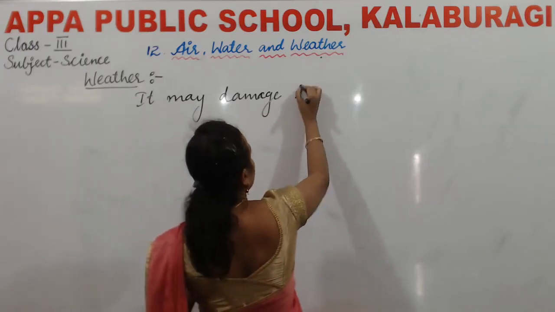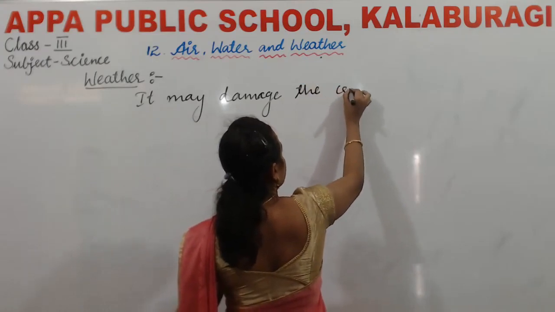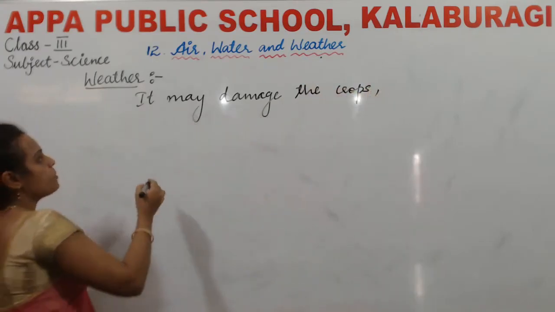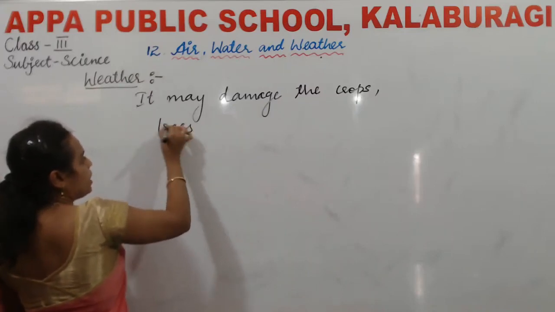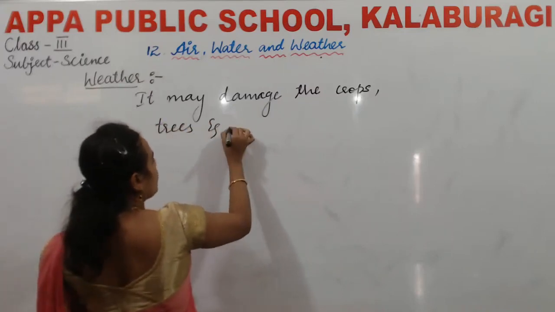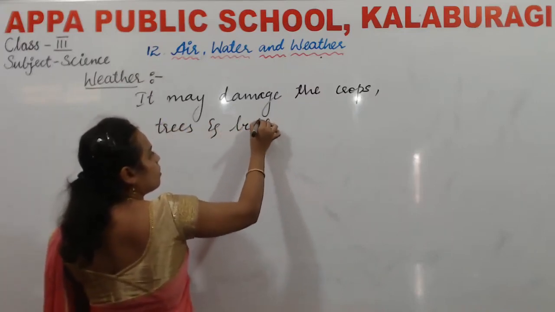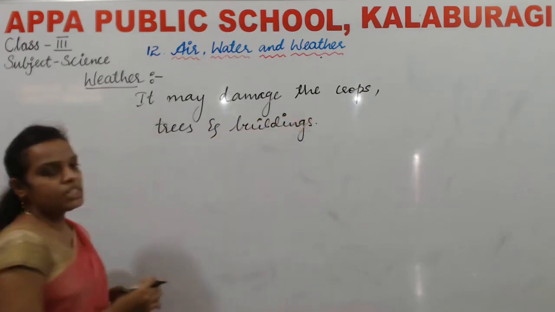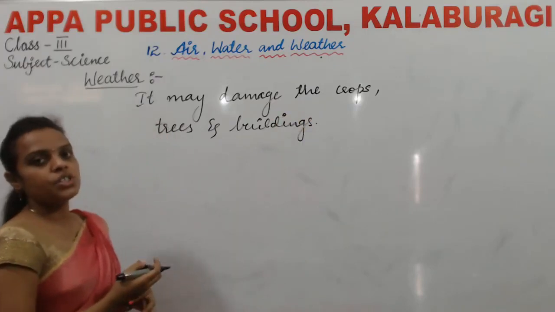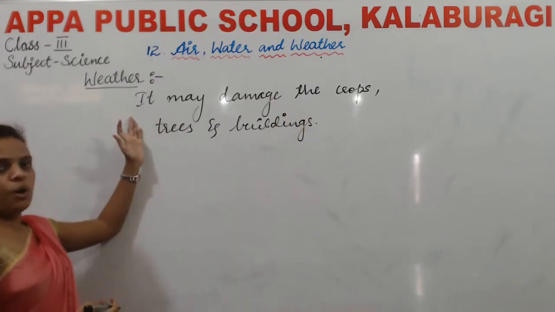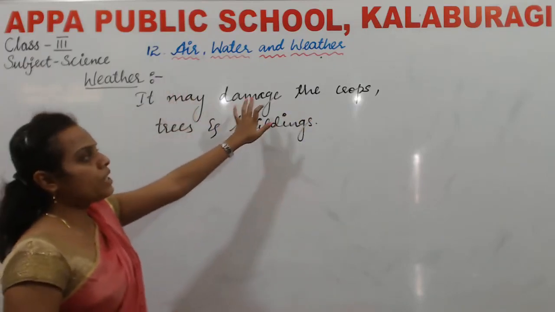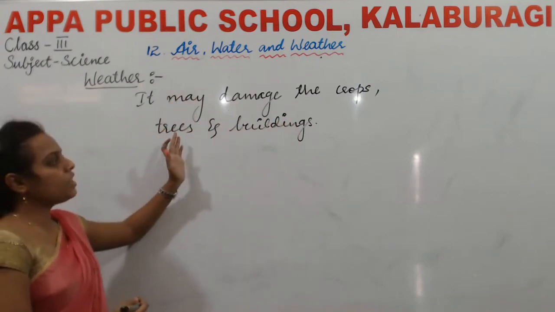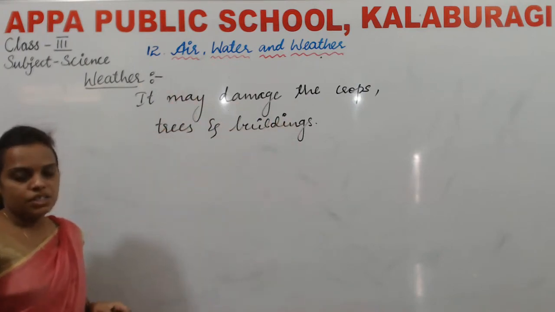It will damage the crops, trees, and even buildings. Yes, what happens if storm occurs? If storm occurs, it will damage the crops as well as the trees and the buildings.